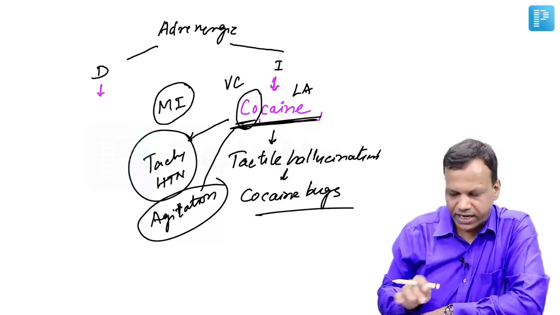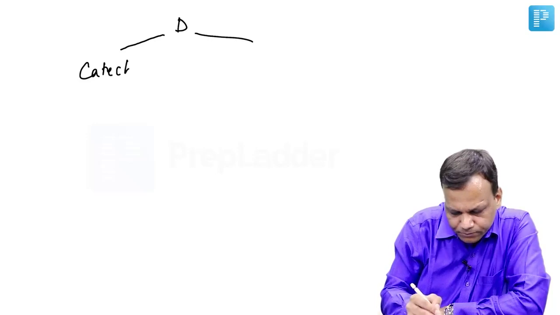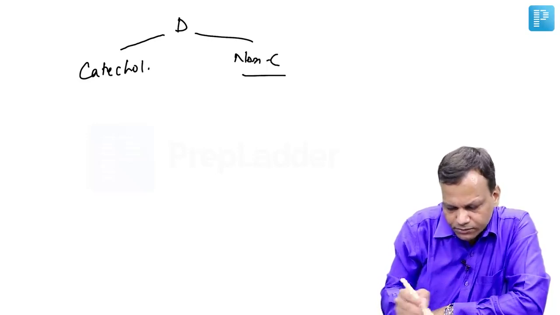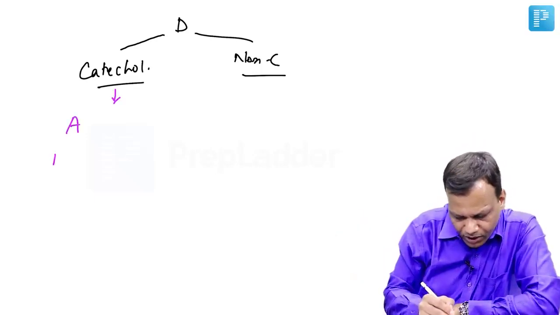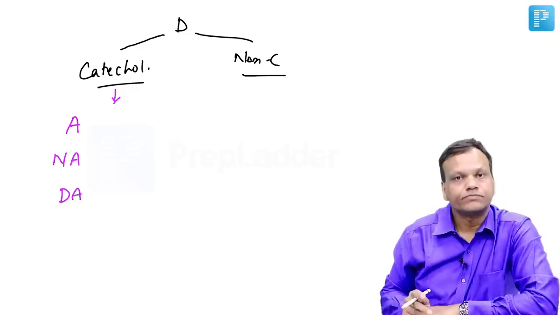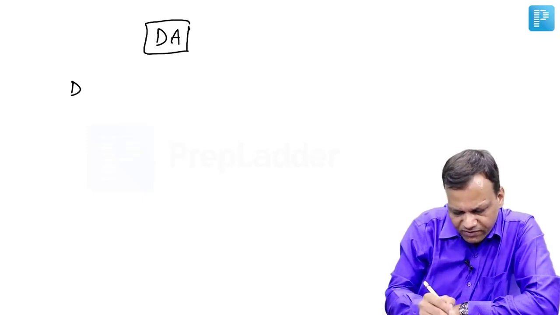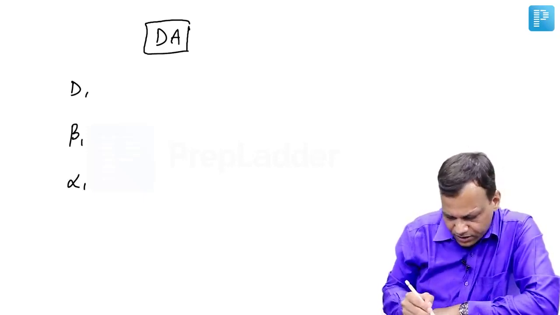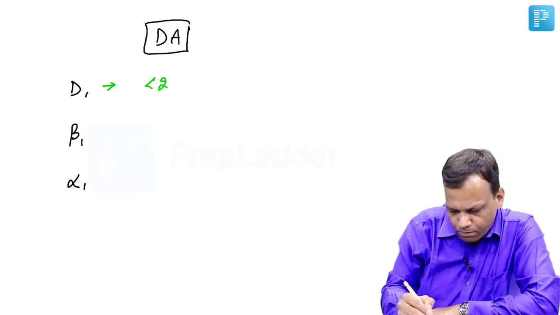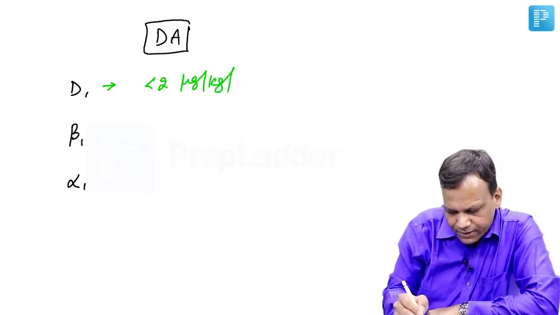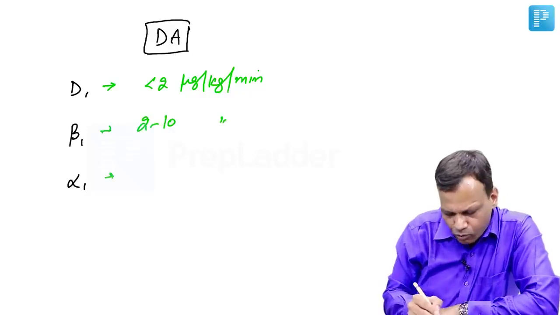Okay? Then moving to directly acting drugs. Directly acting adrenergic drugs we can divide into catecholamines and non-catecholamines. The main catecholamines, although we have many more, are adrenaline, noradrenaline and dopamine. Starting with dopamine. Dopamine acts on three main receptors, D1, beta 1 and alpha 1. These are dose dependent effects. D1 is stimulated at the lowest dose, less than 2 microgram per kg body weight per minute. But if the dose is increased up to 10, it stimulates beta 1, and at more than 10, it stimulates